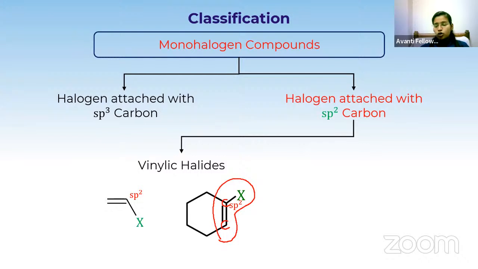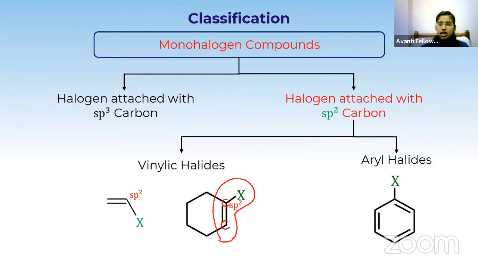So both of them are vinyl halides. Then the second classification is aryl halide, which is nothing but the haloarene. The halogen attached carbon is sp2 because it has a double bond attached to it. Clear?